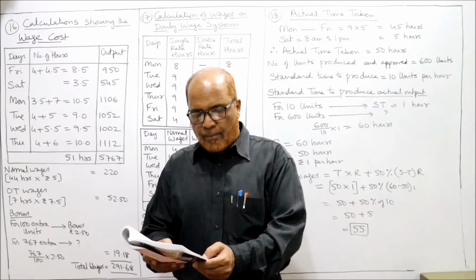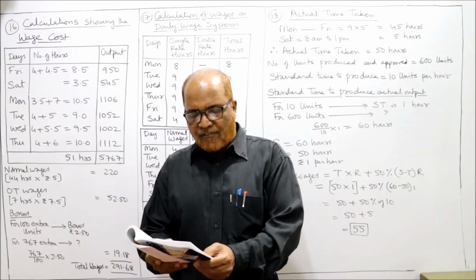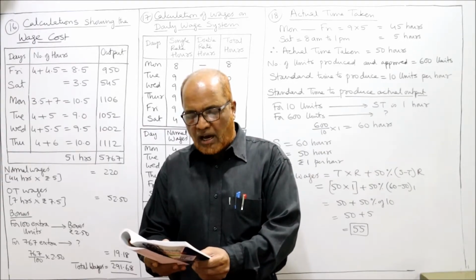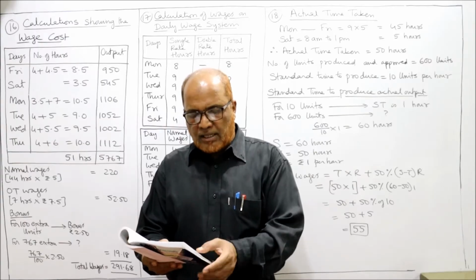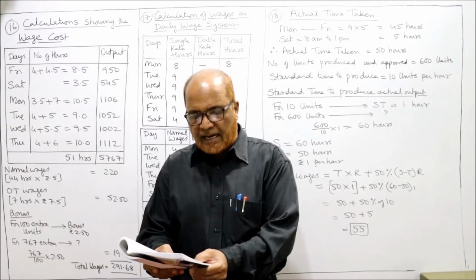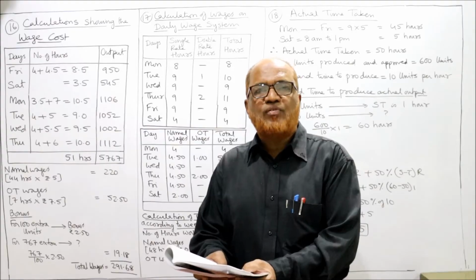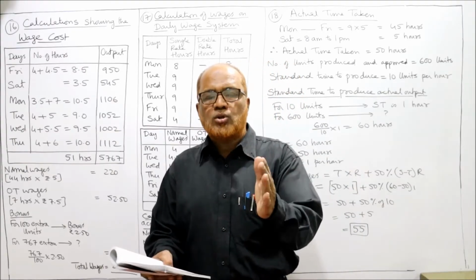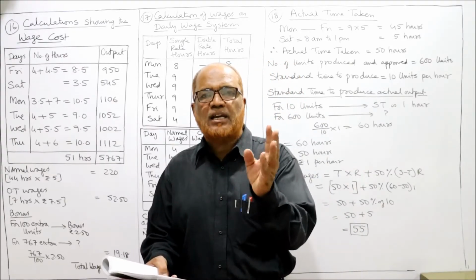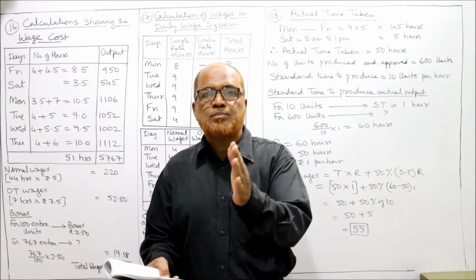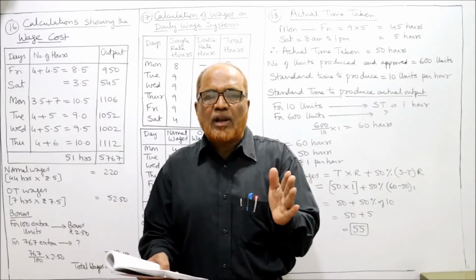Friday, Saturday, Monday, Tuesday, Wednesday, Thursday. For Friday it is given: in, out, output. In means he started the work at 8 o'clock and out means he finished the work at 12 o'clock. So 8 o'clock to 12 o'clock, 4 hours: 8, 9, 10, 11, 12. So before lunch he worked 4 hours.